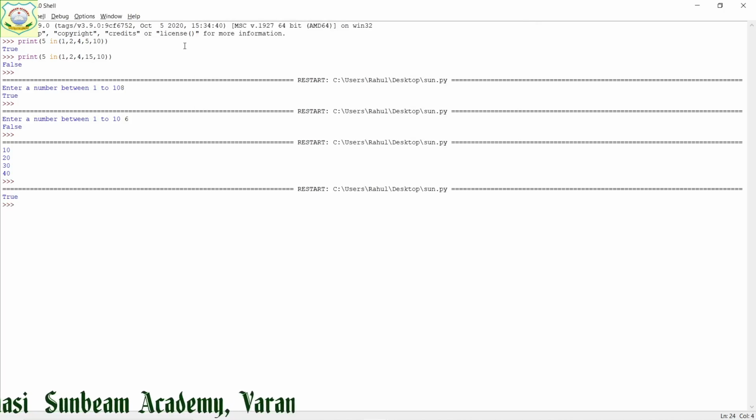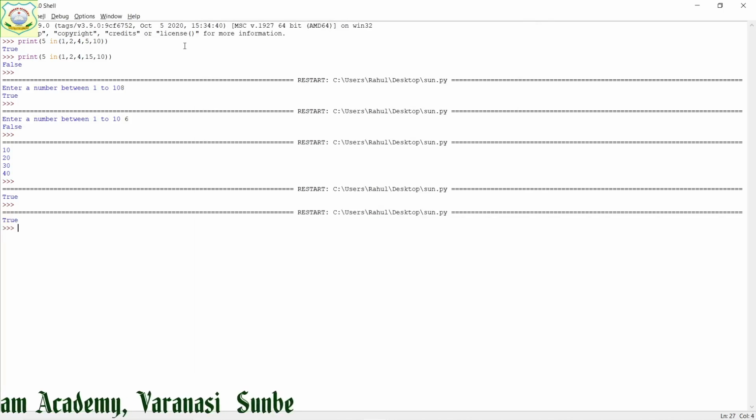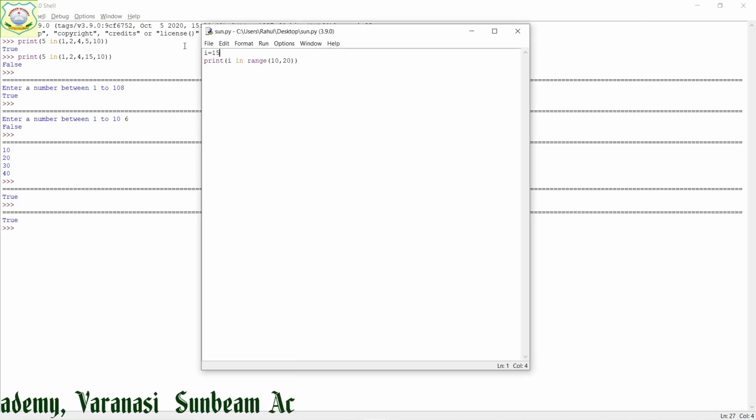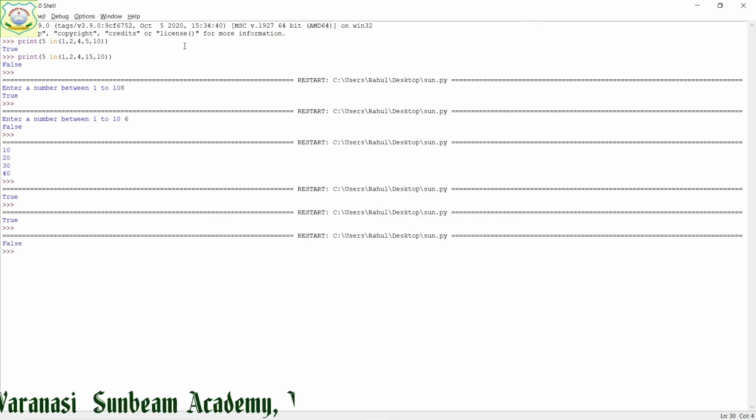True. Why true? Because in the range 20 was there. Suppose I put the value of i equal to 15. What will happen? When I run it, it is giving true. Why true? Again see it. Between 10 to 20, 15 is there. Suppose I write only 5. Then see what is going to happen. False. Because 5 doesn't come in the range 10 to 20. Right?